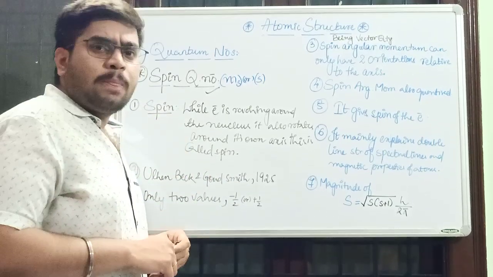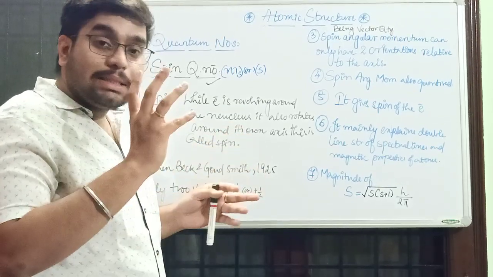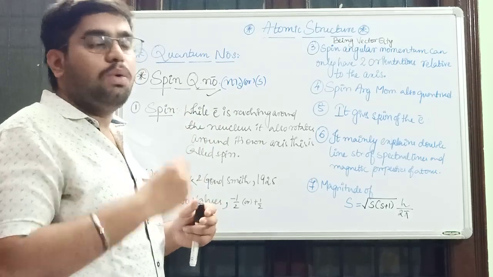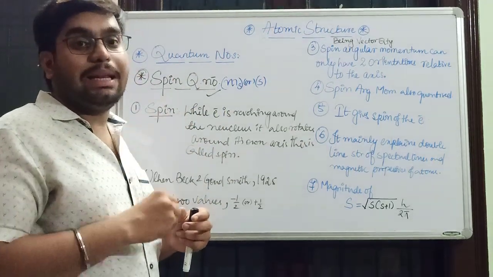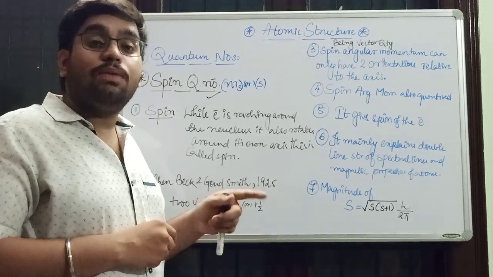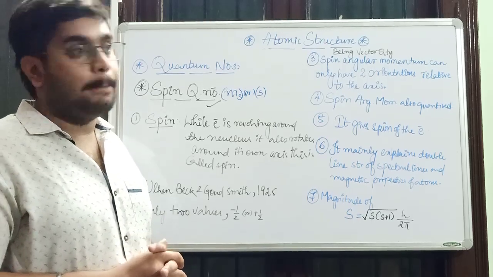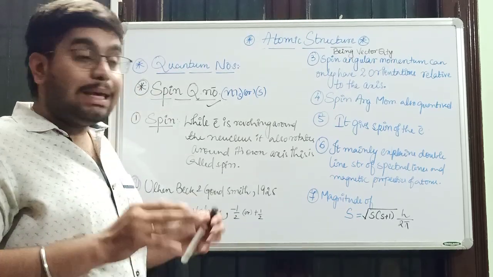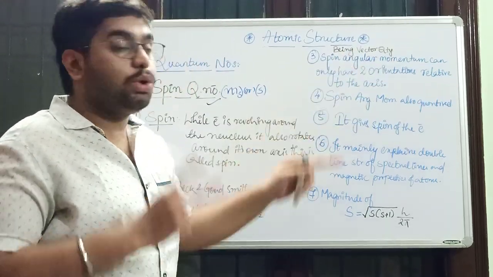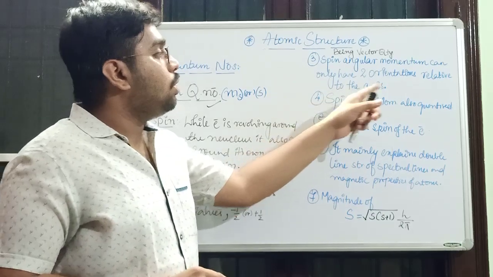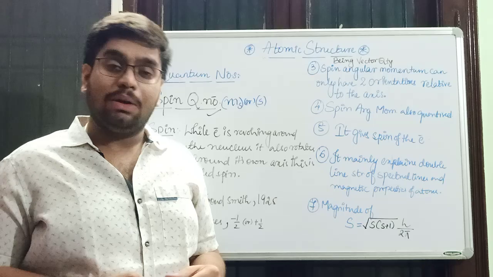Why? Spin, as I told, is rotation along its own axis. While revolving, it rotates along its own axis. While rotating, it has some direction, right? Rotation is always directional. Non-directional rotation is not possible. So spin, being a vector quantity, has spin angular momentum that can have only two orientations related to the axis. What? Only two orientations? Yes.